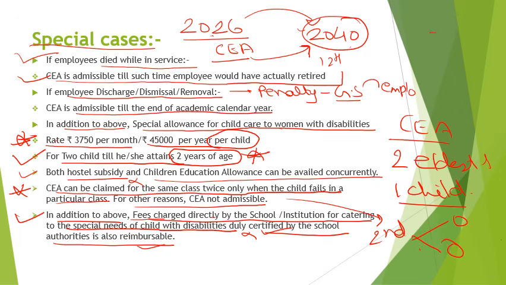Then all these three children will be eligible for children education allowance. But another case is like this: the first instance results in multiple birth. So these two will be eligible, and in the third case, if another child is there, they will not be eligible. But in the earlier case, these three children will be eligible for children education allowance.